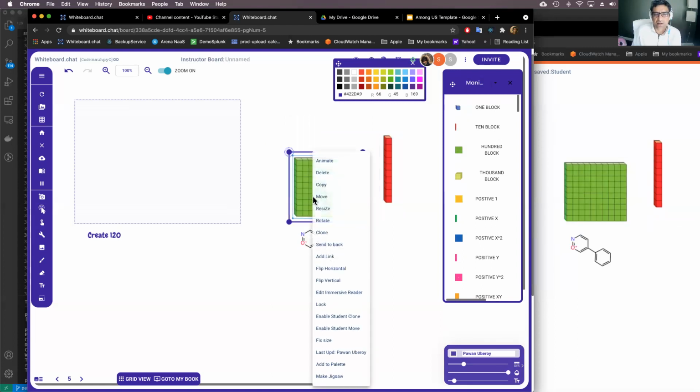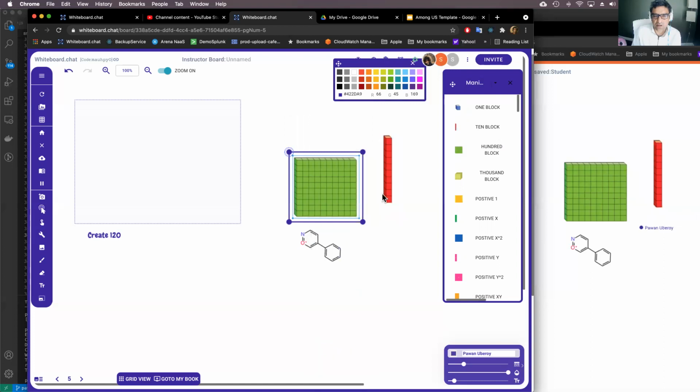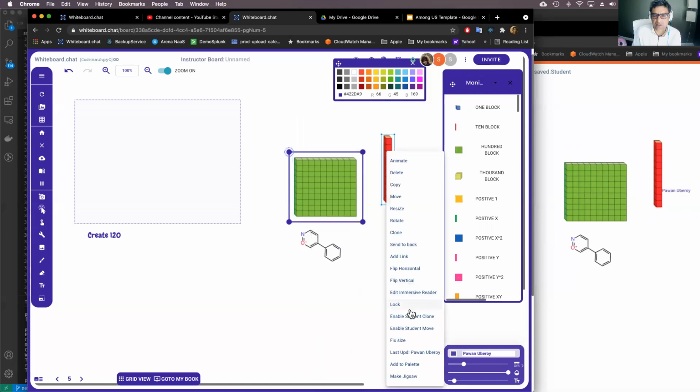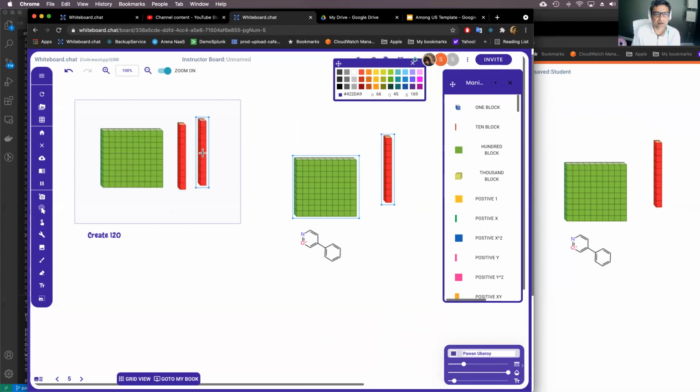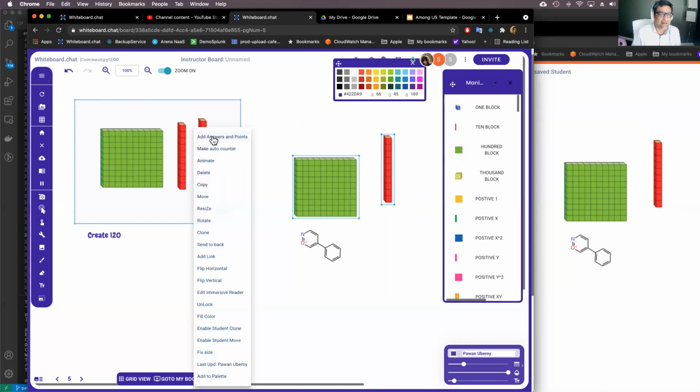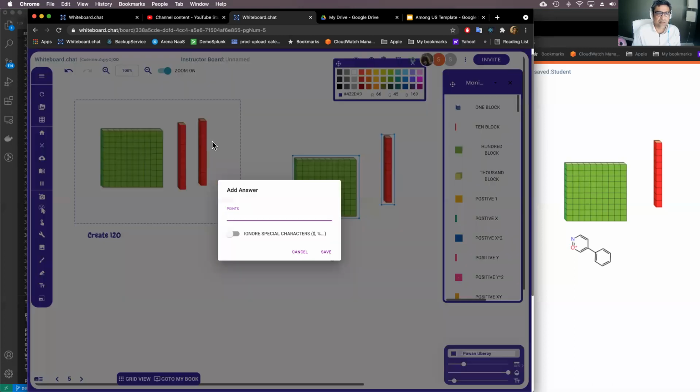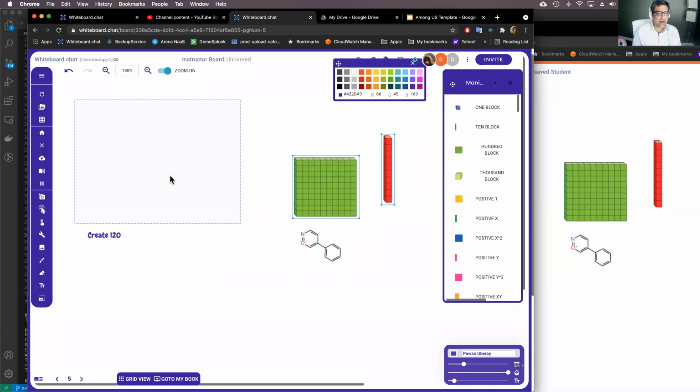And of course, you can say enable student clone. This one also enable student clone, right? And to set up the answers, you just either use copy paste, which is Command C, Command V, or you can use the clone tool to put copies, not the actual object, but copies of these inside here, right? And then you right click this and say add answers and points. So you're telling the tool right now that this is the right answer, what is already existing in this box, right? So it says it's worth 2 points, right? And at that point, it'll remove the correct answers, right?